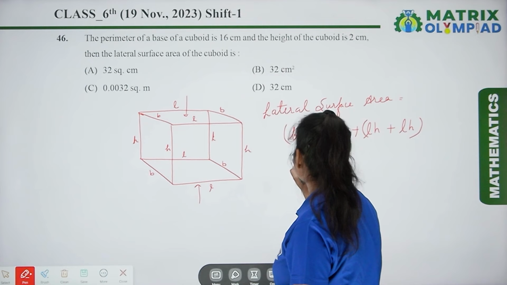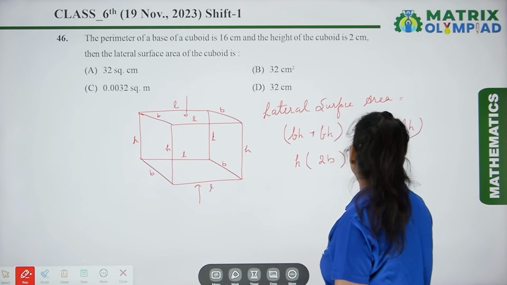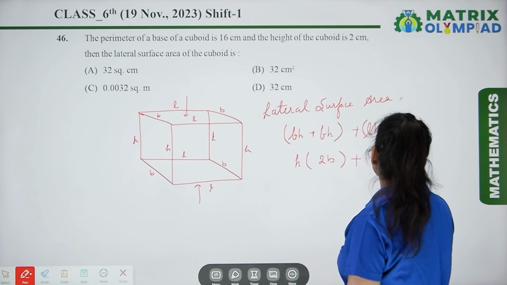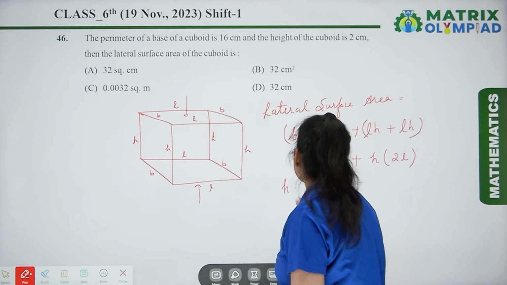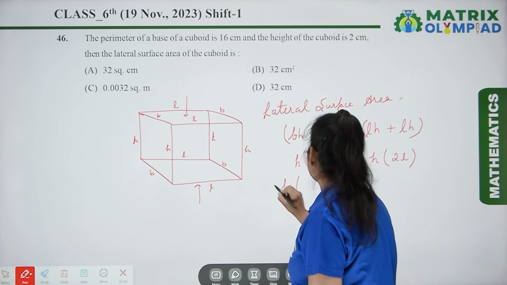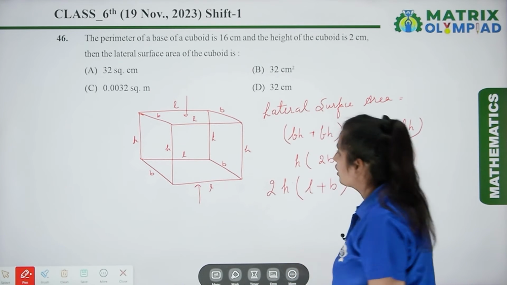So we have H common, B plus B is 2B, plus H common, L plus L is 2L. So taking H and 2 as common, we have 2 H into L plus B.